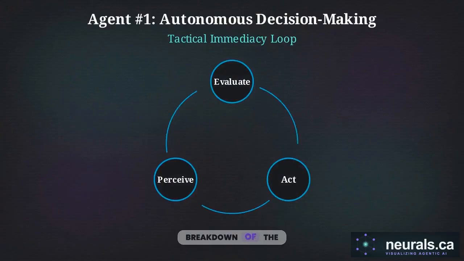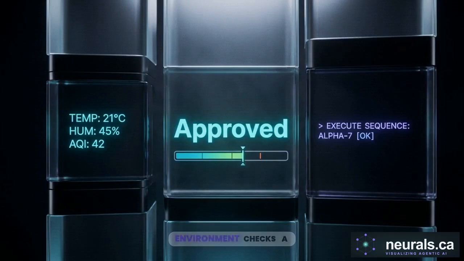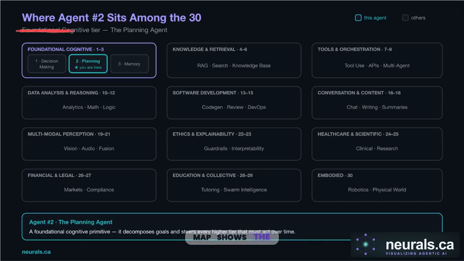In the previous breakdown of the autonomous decision-making agent, we looked at a system optimized for the immediate present. Agent number 1 evaluates an environment, checks a safety limit, and executes a single response. It asks, "What do I do next?" This map shows the 30 specific architectures required for modern AI engineering.